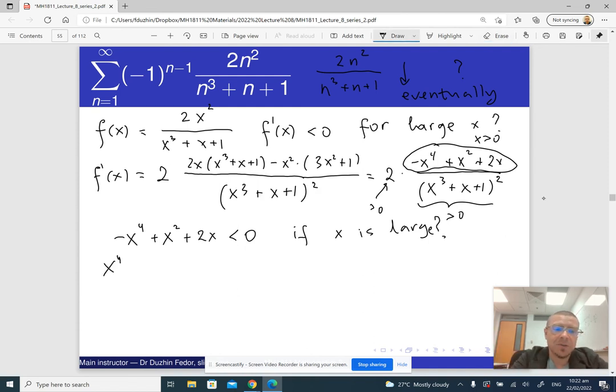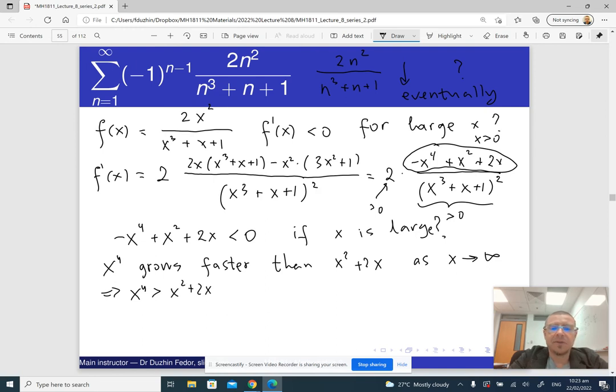So x to the 4 grows faster than x squared plus 2x as x goes to infinity. Which means that eventually x to the 4 is going to be bigger, right? So hence x to the 4 is going to be bigger than x squared plus 2x if x is sufficiently large.